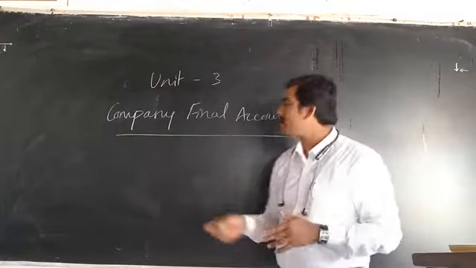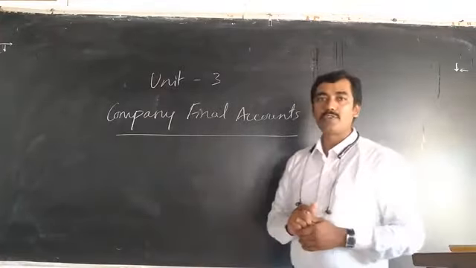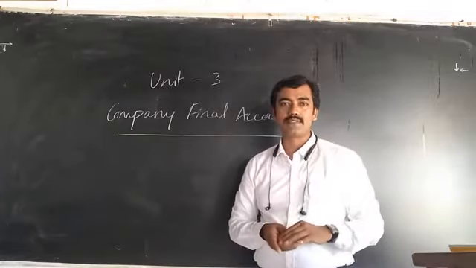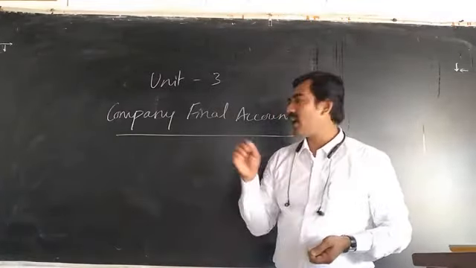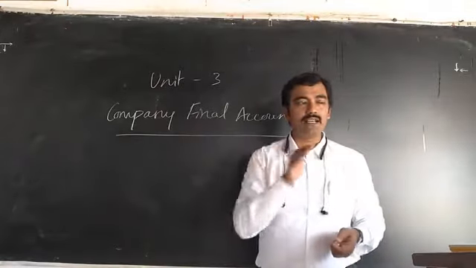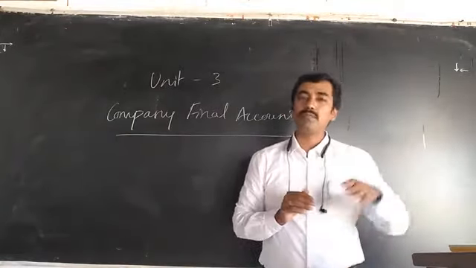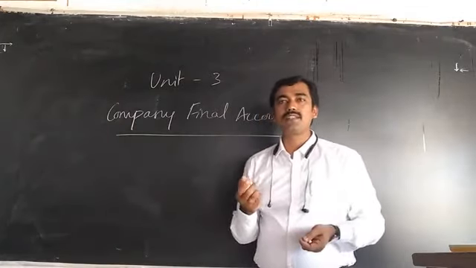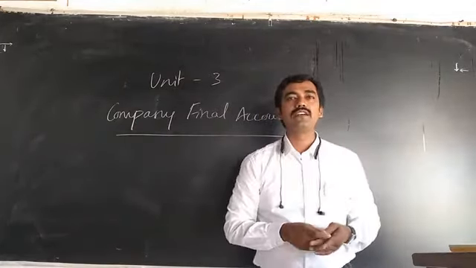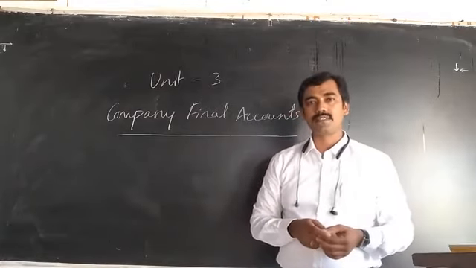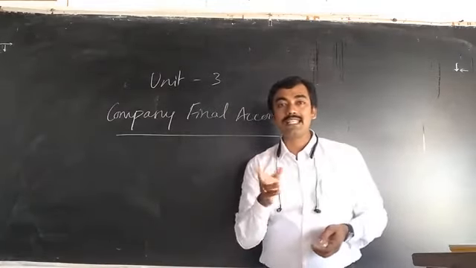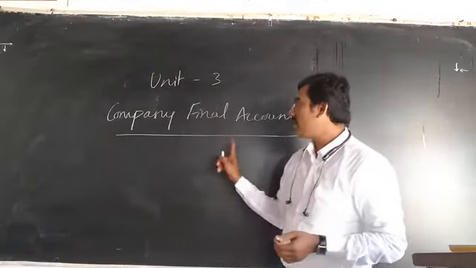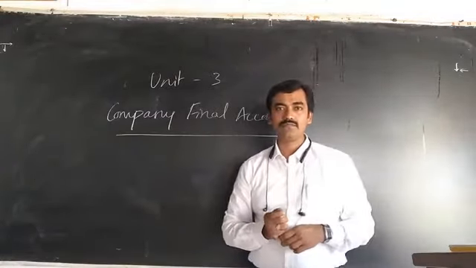They require the company final accounts for purchasing shares, debentures or bonds in a particular company. If the company's financial position was very good in the previous year or the year before, the outsiders easily purchase the company's shares, because they can understand the future estimated profits from the final accounts.